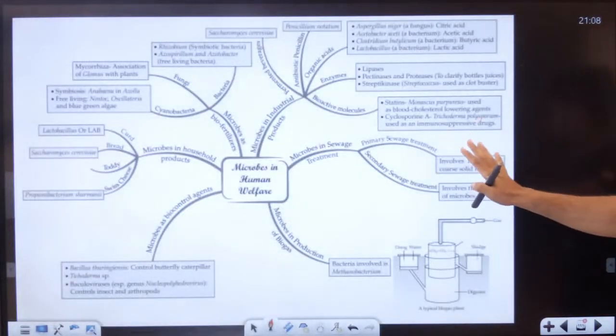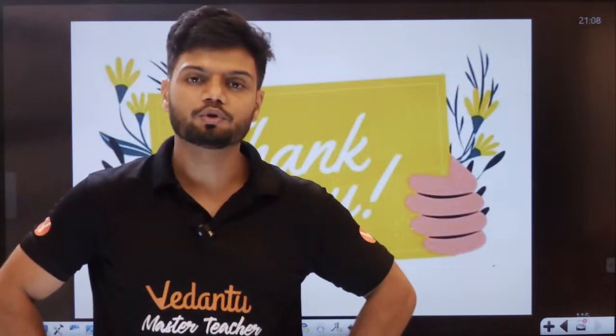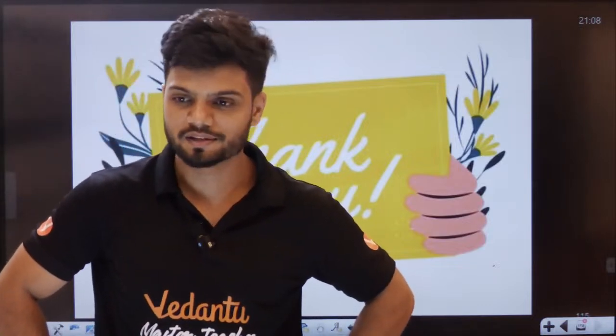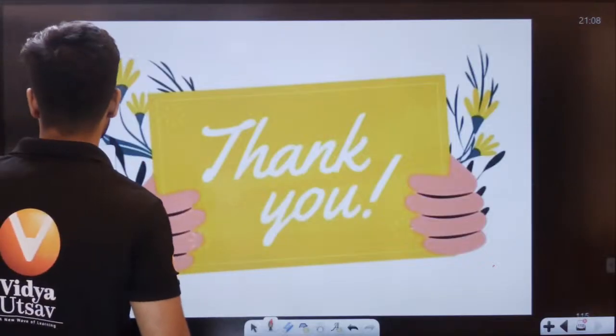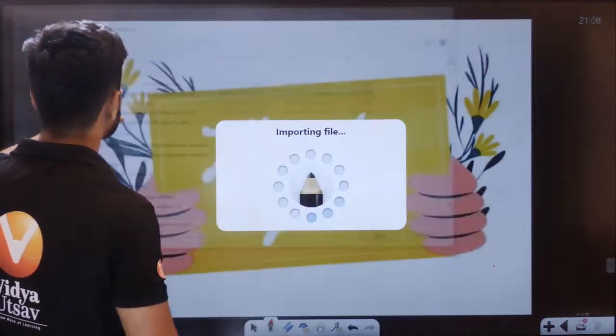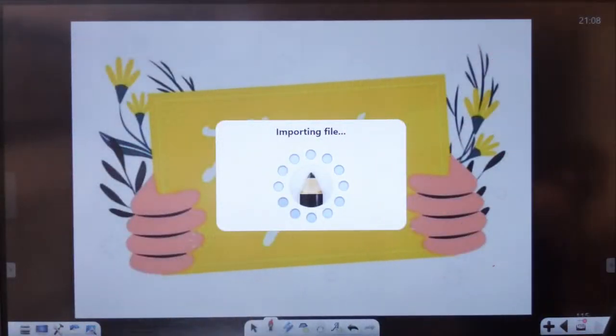So students, here is a mind map. Use this mind map to solve all the questions, and you will be able to get better marks. Okay, so students, I have a few questions here for all of you. Let's try to solve those questions.